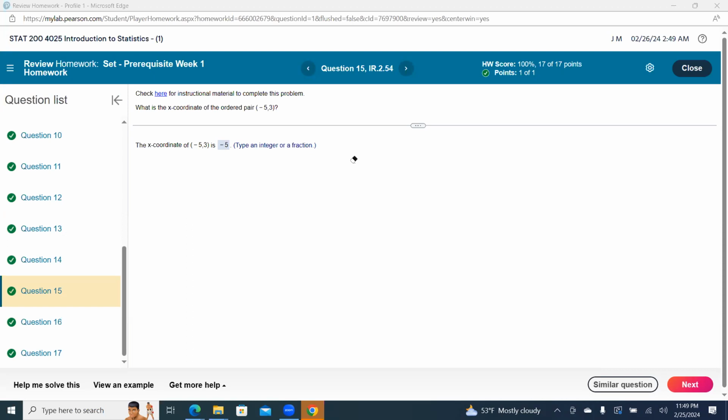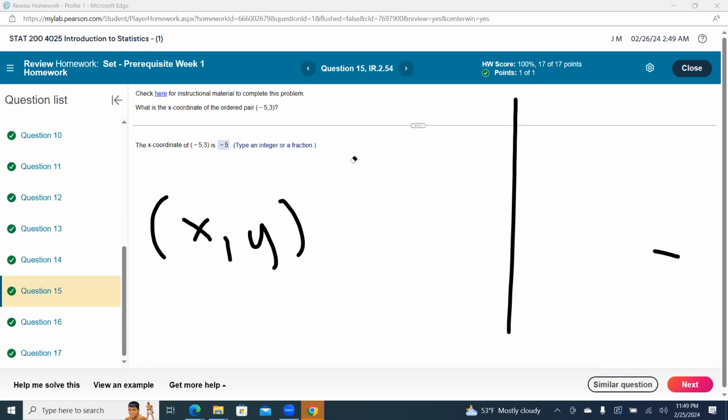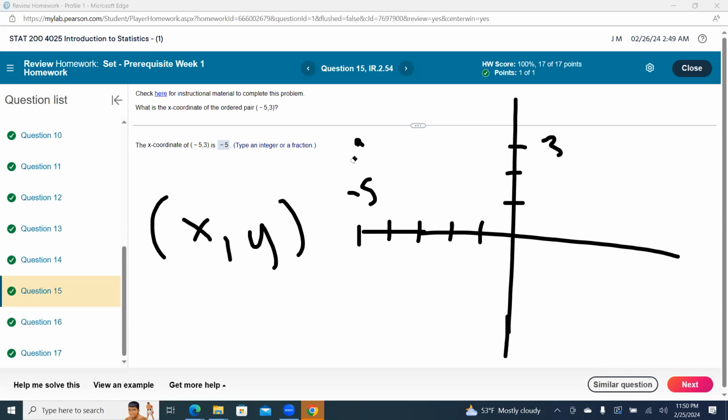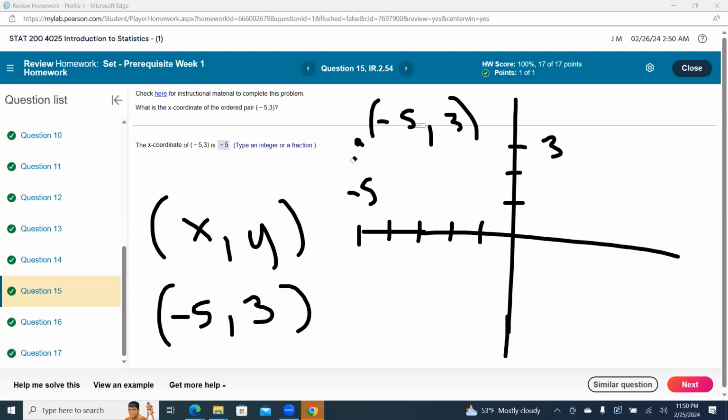So they're just telling us that we have an xy point. All points are of the form xy. What is negative 5, 3? 1, 2, 3, 4, 5. Negative 5, up 1, 2, 3. That's the point negative 5, 3. It's basically 5 left, 3 up. But they just want us to know that the left slot is an x. The right slot is a y.